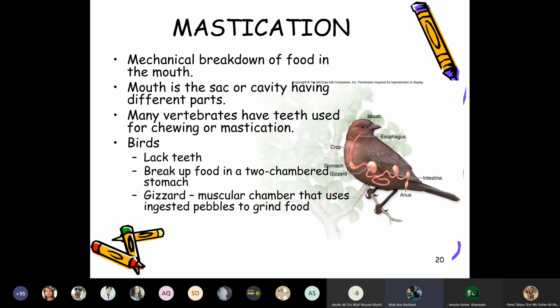The three-chambered stomach is present in the camel, and the four-chambered stomach is present in cattle, buffalo, sheep, or goat. The gizzard is a muscular chamber that uses ingested pebbles to grind the food.